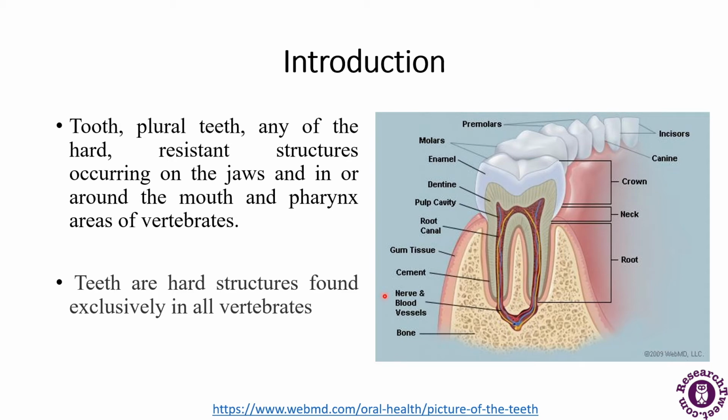Here is a diagrammatic representation which shows the four types of teeth as well. There are premolars, incisors, canines and molars. So these are the four types of teeth. Now this particular diagram has a bone, which represents how a tooth is attached in the mouth of a human. So this is the diagrammatic representation.